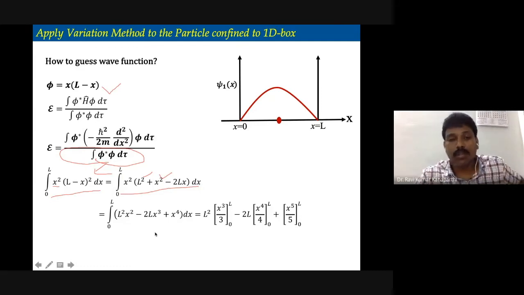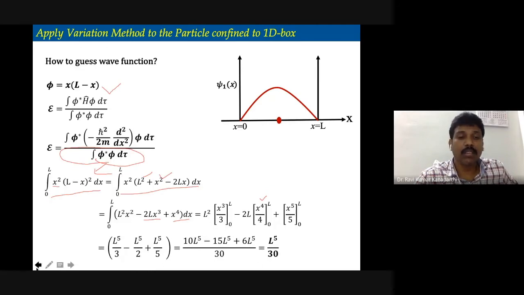Now you can simply do the integration. You can do the integration for x square. Of course, L is the length of the box, so it doesn't affect the x square. The integration of x square is basically x cube by 3. Then you apply the limits. So this is the first term. For the second term, you have the 2Lx cube. 2L is a constant. The integral of x cube is nothing but x to the power 4 by 4, and then x to the power 5 by 5 for the last term, right? Now you apply the limits, and finally, what you get is this answer.